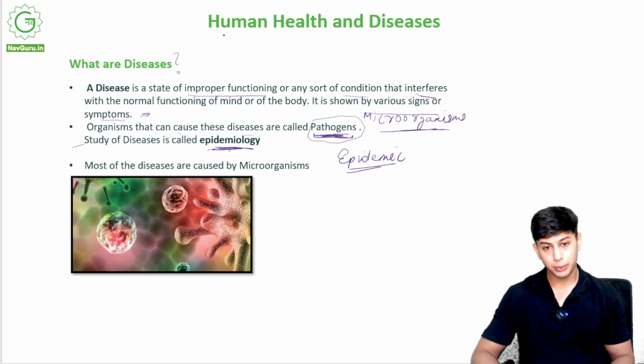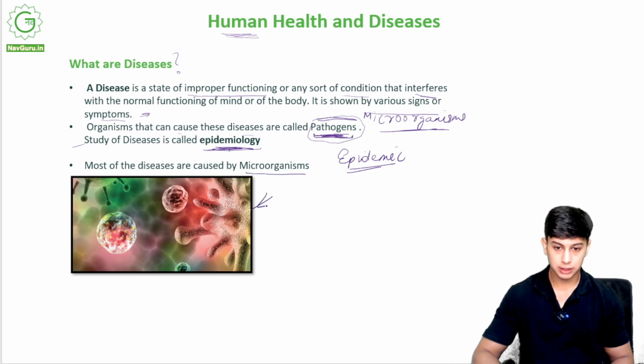But we are talking about human health. So in humans, we call them pathogens, the organisms that cause us diseases. The study of these diseases is again called epidemiology. Most of the diseases are caused by microorganisms like these. They cause us a lot of diseases.